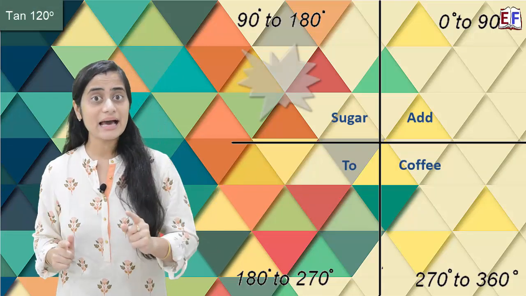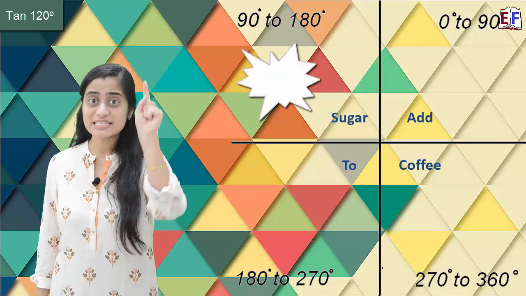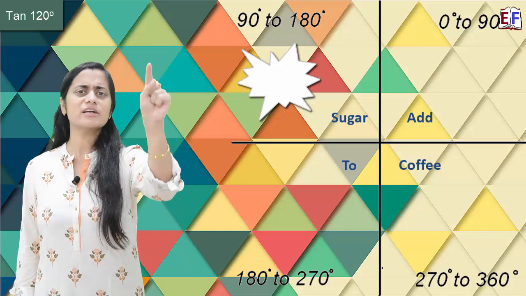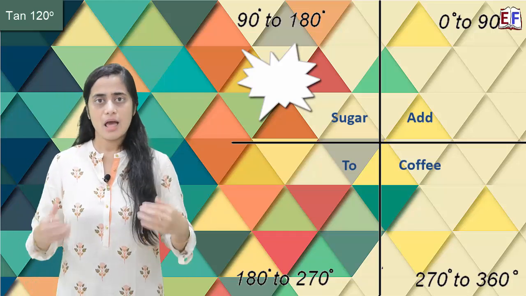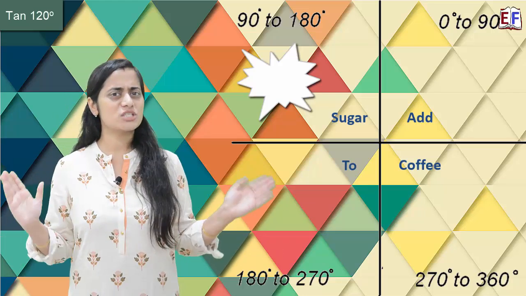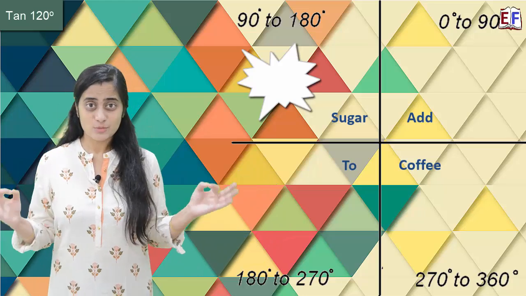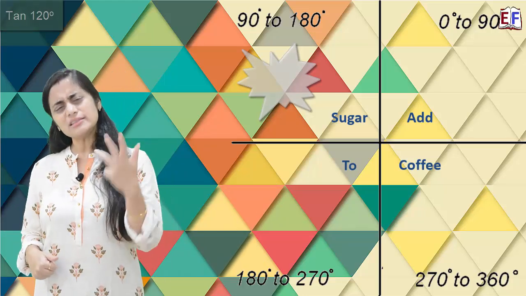120 degree will lie in the second quadrant. So add sugar to coffee. Second quadrant, the only function which is positive is sine theta. And we are asking about tan theta. So this is again going to be negative. So tan 120 degree will be negative. All negatives, board of all negatives. Okay, let's try the third one.